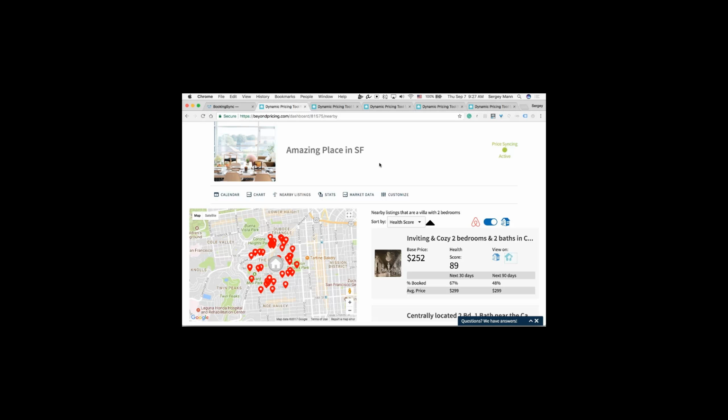Right, so that won't impact your rates. The health score is just a feedback loop, so we don't take the health score into account in any way in terms of actually setting our prices. It's just meant as feedback for you to say, hey, there's something wrong here. But if you're blocking off the winter and you see a low health score, that's not actually something wrong. That's something that totally makes sense, so that's completely fine. In that sense, it won't affect your rates in any way.